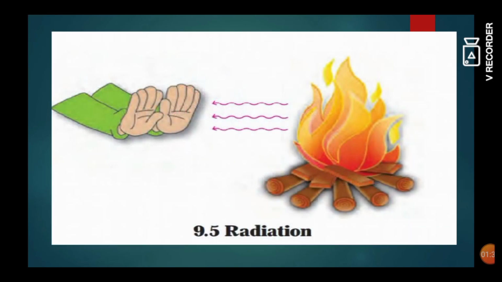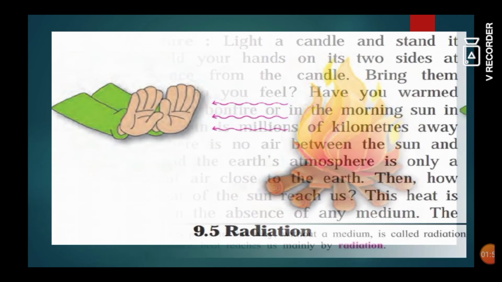To understand it, you can see this picture, we all have observed it. You can try it at home also. If any hot substance is cooking on the stove, without touching the vessel, if you keep your hand nearby that vessel, you can feel the warmth. Why can you feel that warmth? Because heat is transferred with the help of electromagnetic waves.